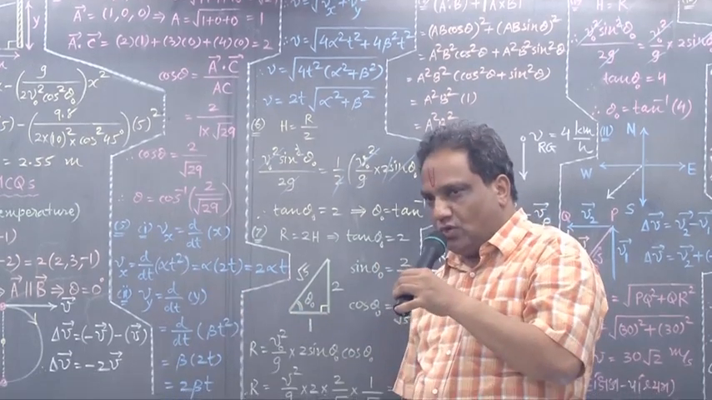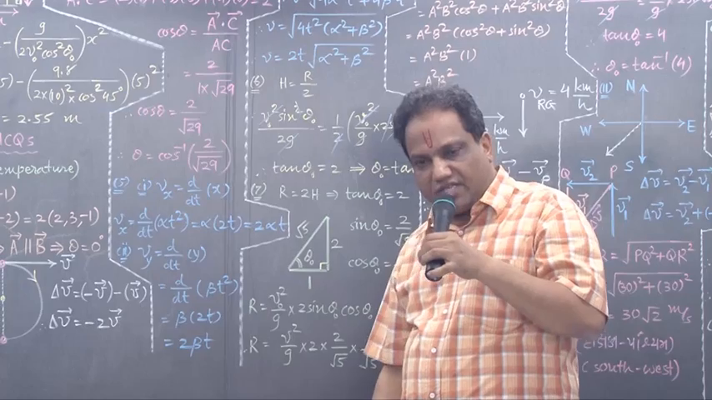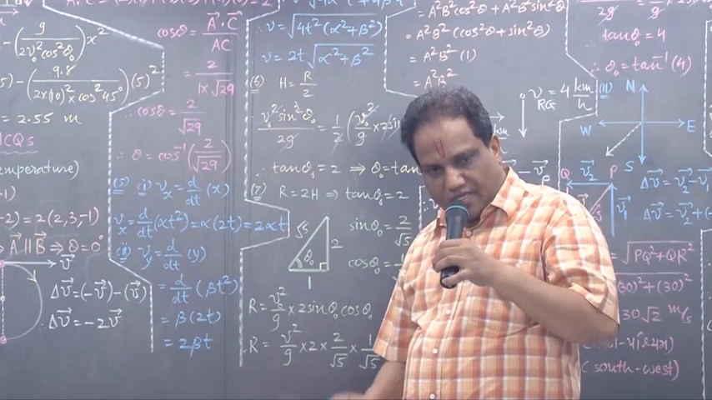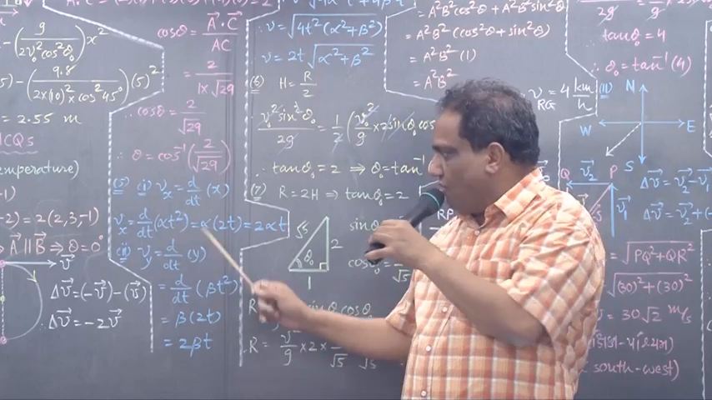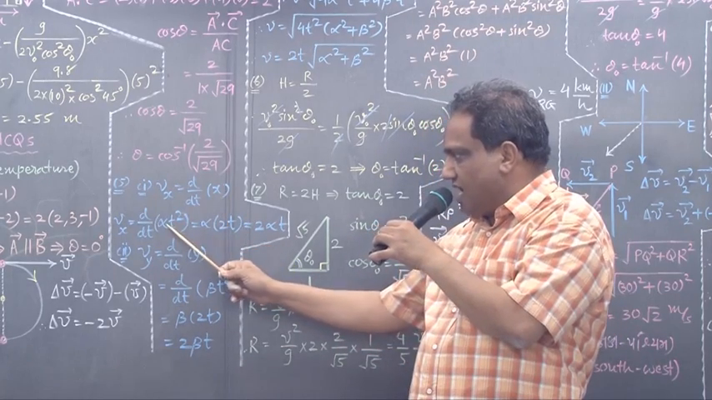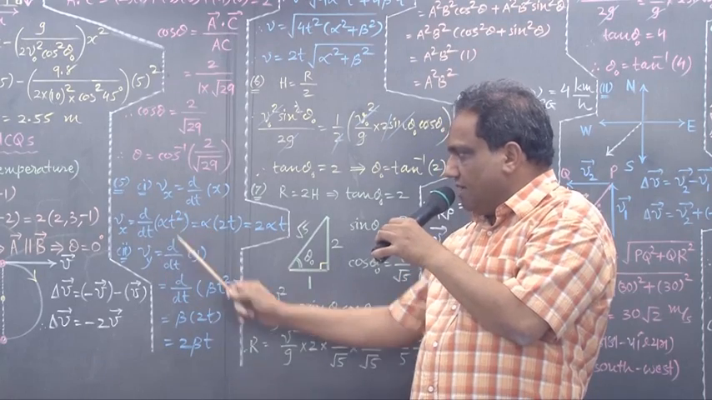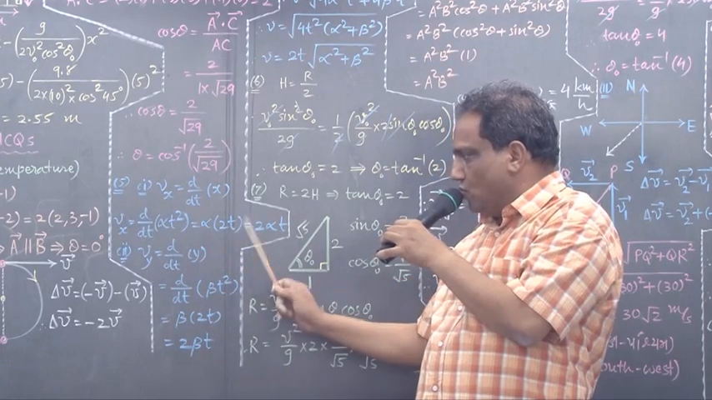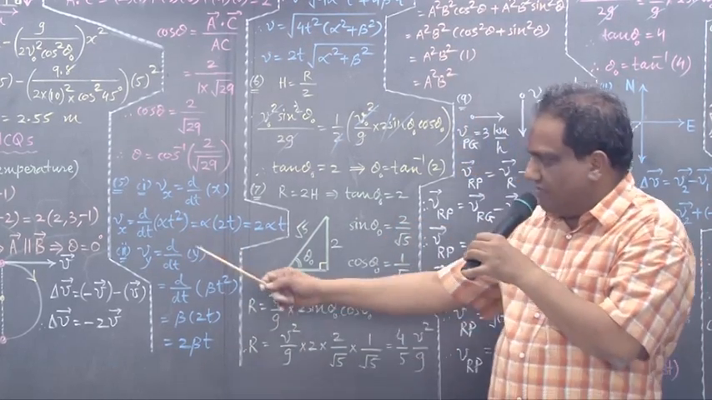Vx, don't you know? Vx equals d by dt of x. As such it is dx by dt, but dx by dt means d by dt of x. The formula of x they have given: alpha t square. Alpha is constant. d by dt of t square is 2t. So it is 2 alpha t. Similarly Vy, what is it? d by dt of y.